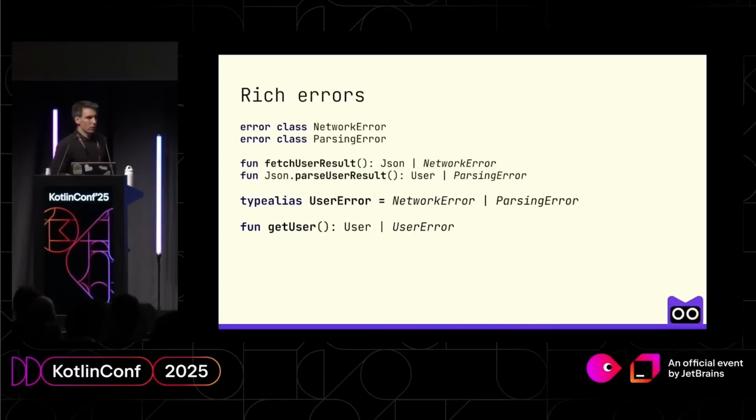And because it's just a regular type, we can abstract it and put it into a typealias and say that now UserError is just NetworkError or ParsingError.